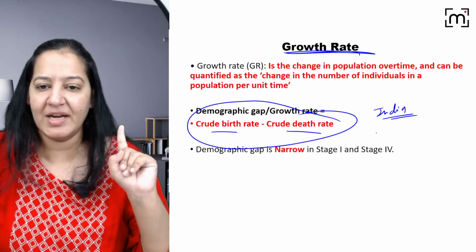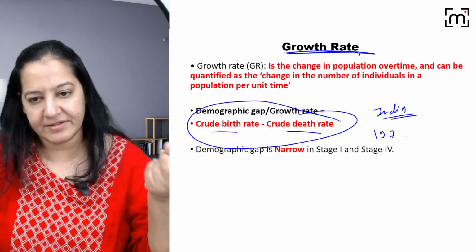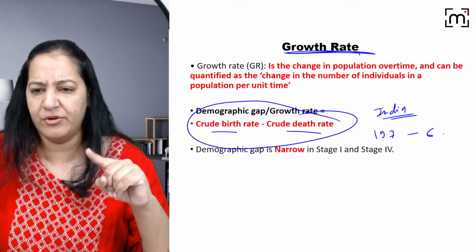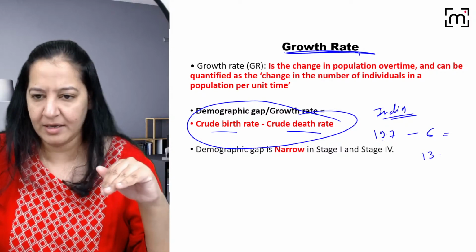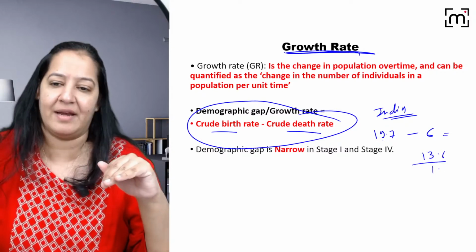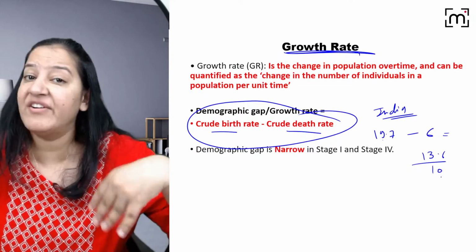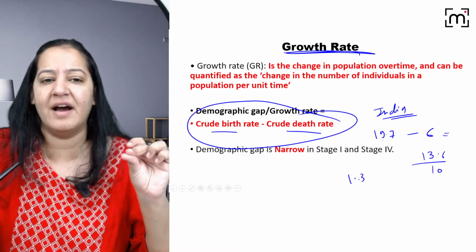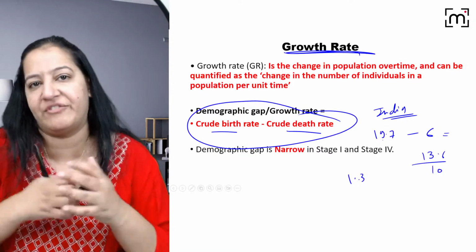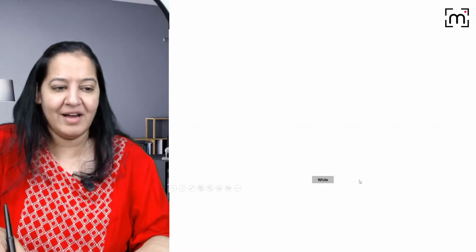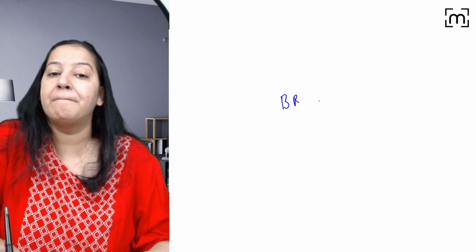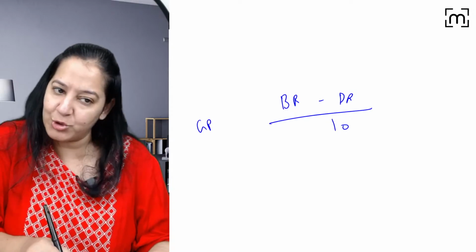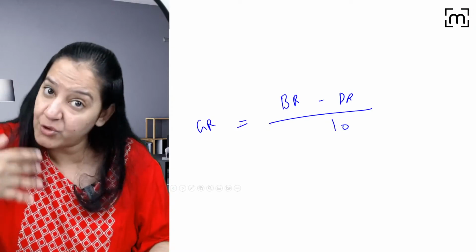The birth rate in India is 19.7. The death rate in India is 6. So 19.7 minus 6, if you do, it will be approximately 13.6, divided by 10. We take it as a decade, every 10 years. So divide by 10, it will be 1.3. So currently India is at 1.3. That is the growth rate of India. So the growth rate of India is (birth rate minus death rate) divided by 10. This is the formula of growth rate, the rate at which the country is growing.